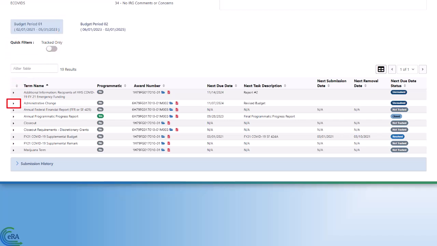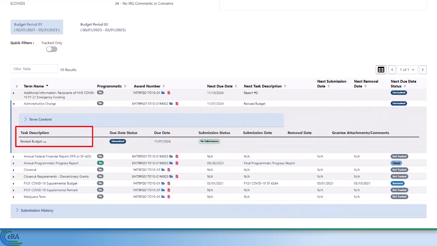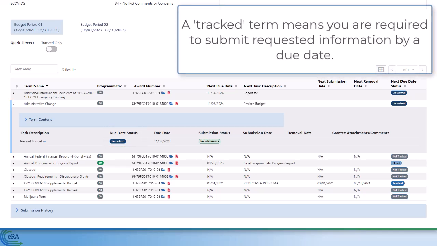Click on the triangle icon, to expand the term name and term content. Below the term content, the task description will be listed with the corresponding due date. View the next due date status column, to determine the overall status of the term or condition. A tracked term means you are required to submit requested information, via the View Terms Tracking Details page, by a due date.